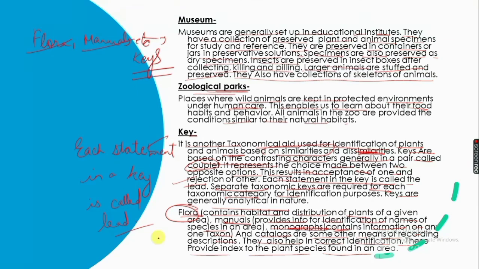Let's go on a blank slide to discuss some more definitions or important points. Firstly, let me tell you that the largest herbarium is at Kew, which is in England, right? And the largest botanical garden is in Moscow.